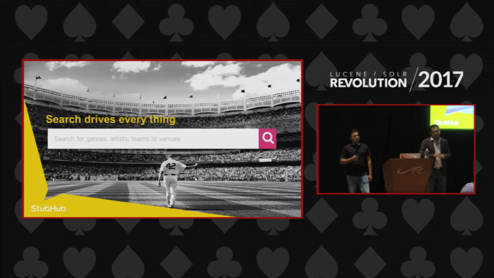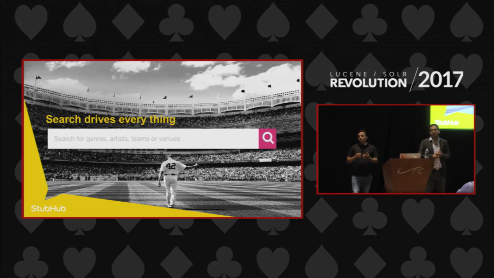We have been using Solr since around 2010, starting from Solr 1.2, and right now we are on Solr 5.x. We are looking at upgrading to 6.x or something like that. But the idea was: what are the use cases that search powers at StubHub? There's catalog search, where you're searching for events, performers, and venues. There's ticket search.